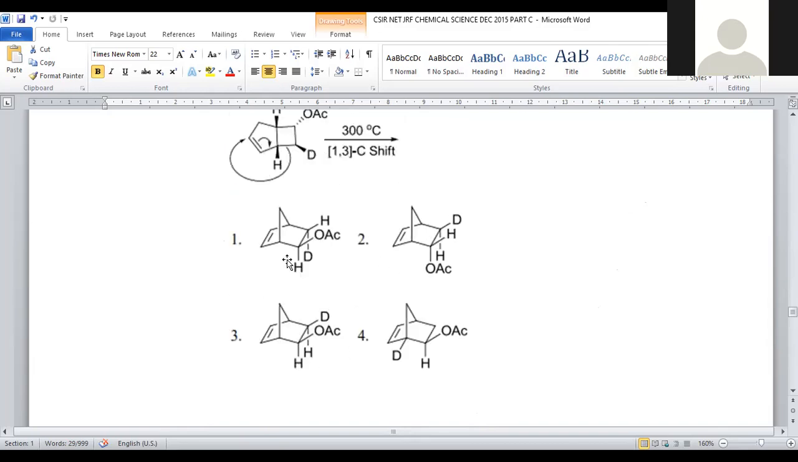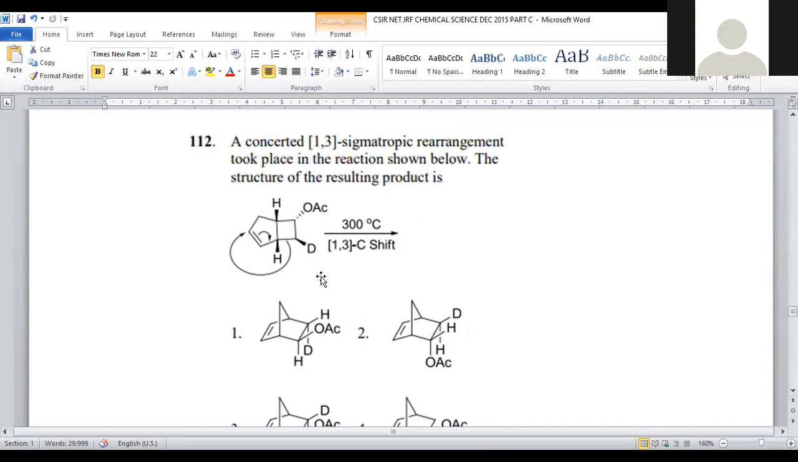So let us go with one by one first. Here deuterium is an axial bond in this one. This may not be correct. And here deuterium is axial, but the OAC group is also axial. That may not be correct. The OAC group should be inclined away from the VR. That is equatorial, so that steric repulsions get minimized. So that is only available in option number 3. Option number 3 is the correct answer for question number 112.